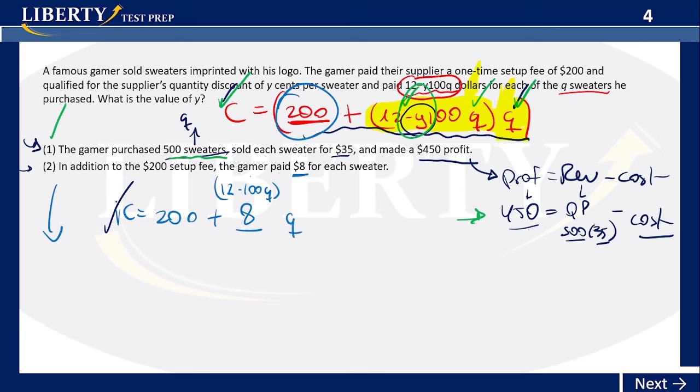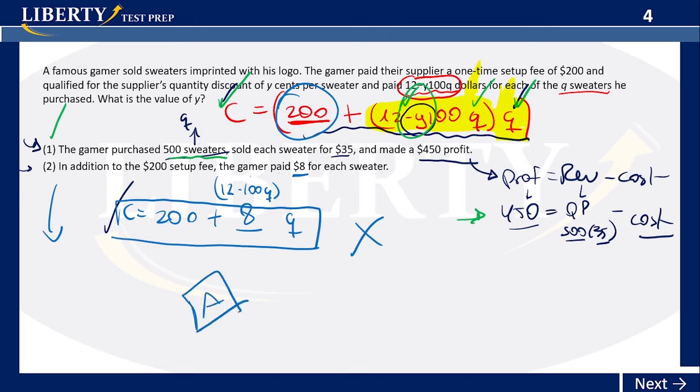Okay, what happens with this though? I have 2 variables and only 1 equation. That's not gonna be enough. It's not gonna make it. Okay, so the answer here would be A. You see how easy this is?